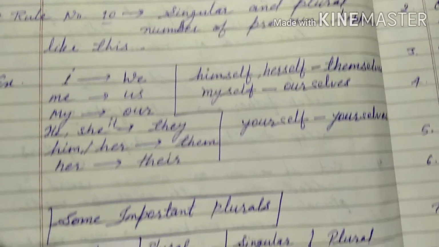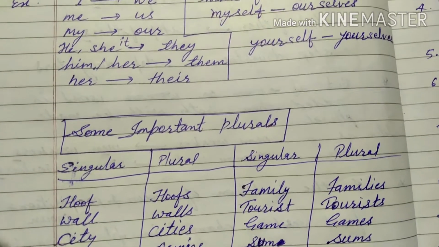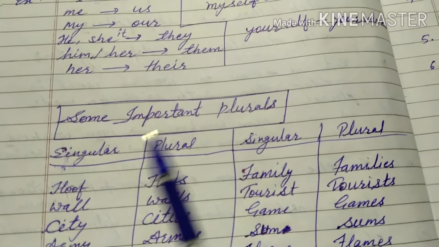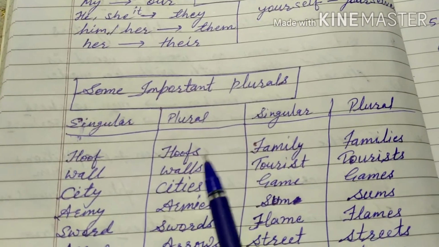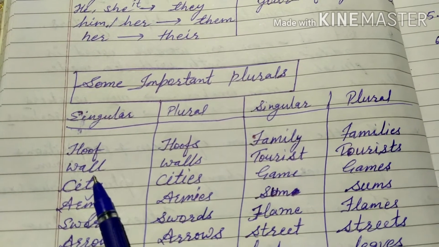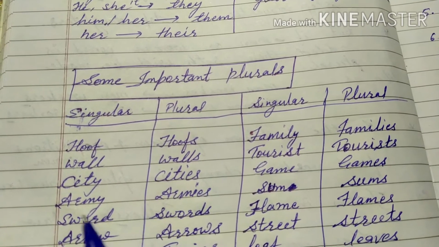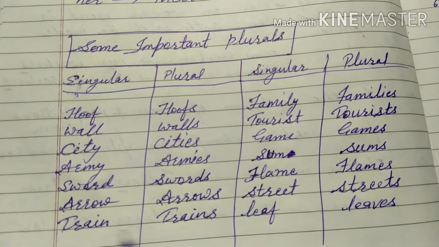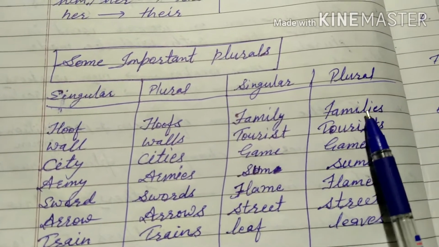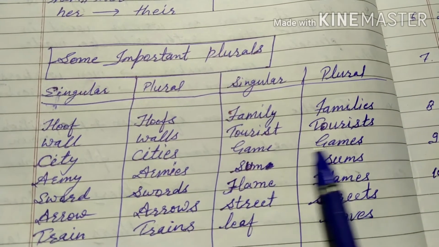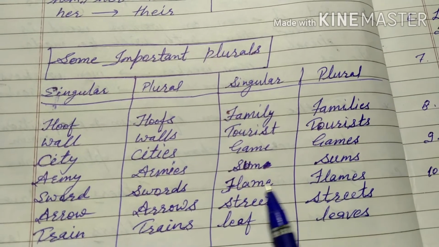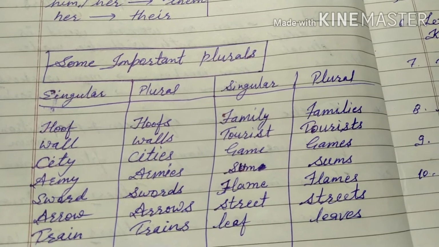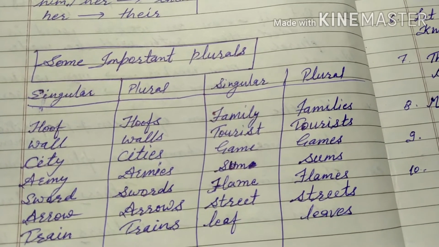How does the singular number change to the plural number? These are given here. Some important plurals: these are the singular number, these are the plural number. Hoof, hoofs. Wall, walls. City, cities. Army, armies. Sword, swords. Arrow, arrows. Train, trains. Family, families. Tourist, tourists. Game, games. Sum, sums. Flame, flames. Street, streets. Leaf, leaves. So these are the important plurals.